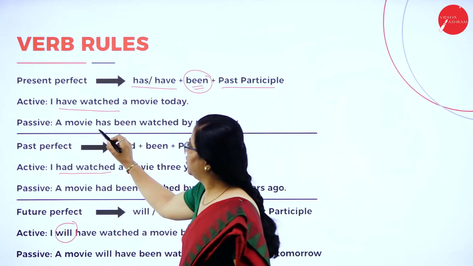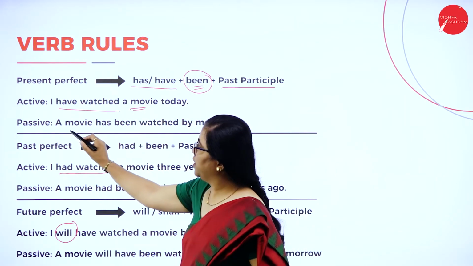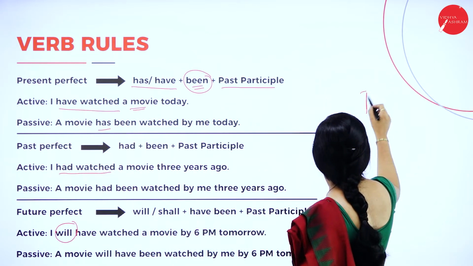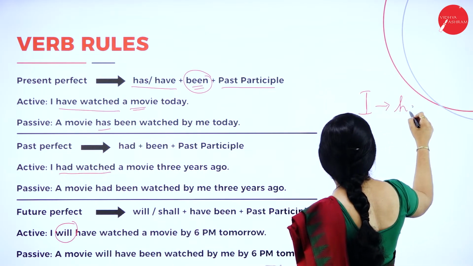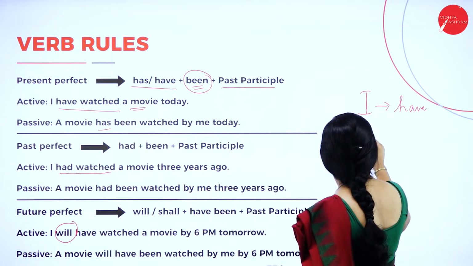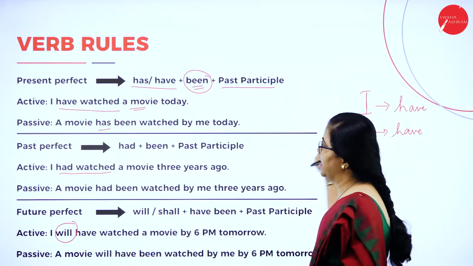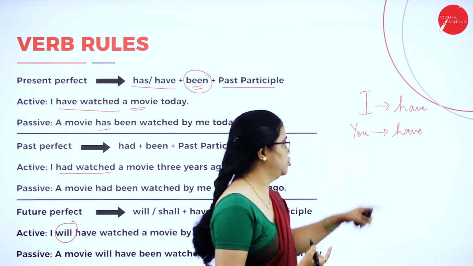Suppose it is singular, you will use has. With I, you always use have. With we or they, it is have only. So based on what pronoun you're using, you have to choose it.